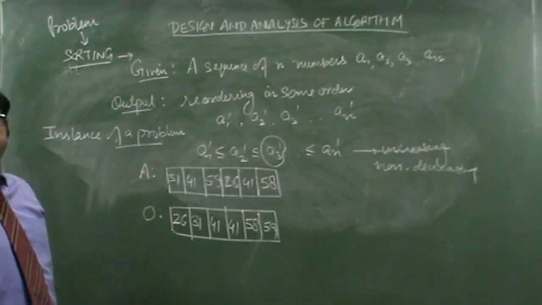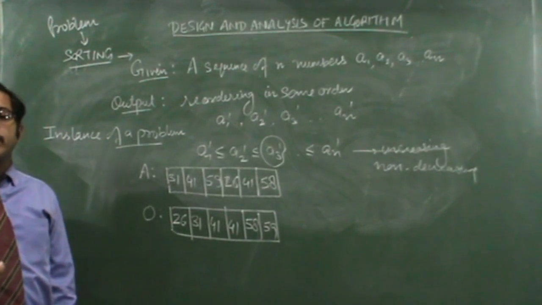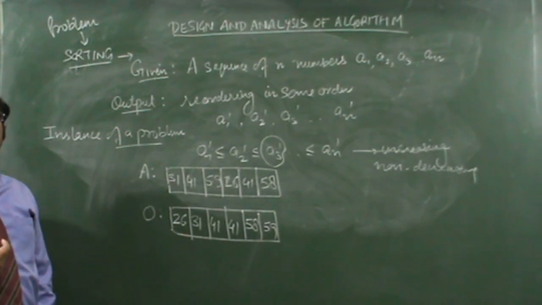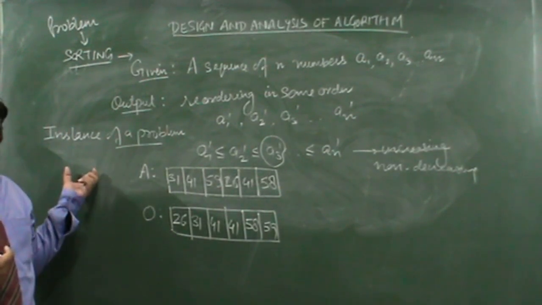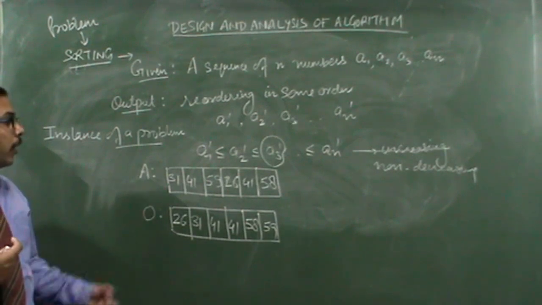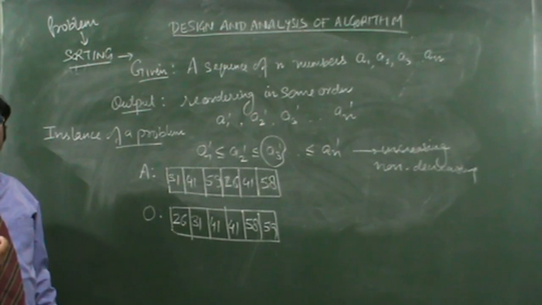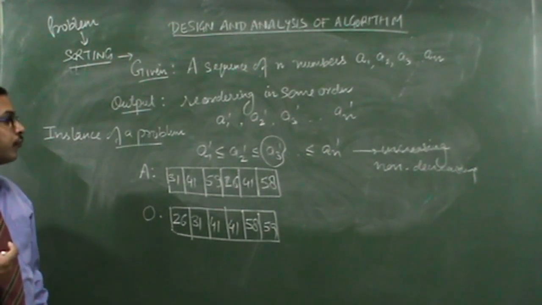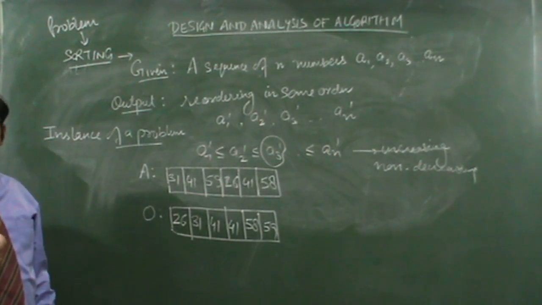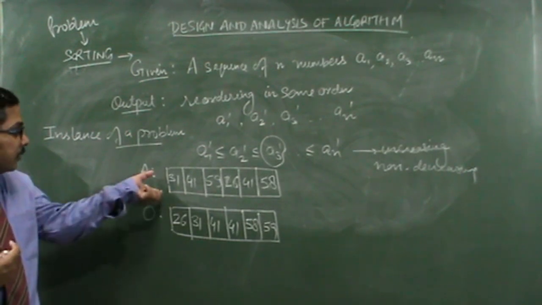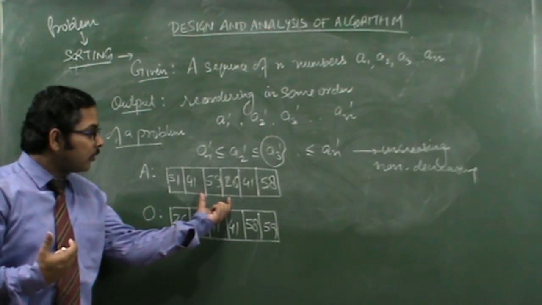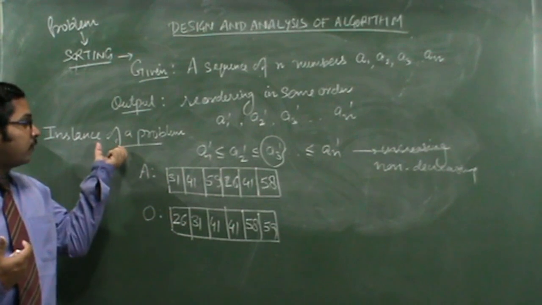An instance of a problem consists of the input needed to compute a solution to a problem, and that input satisfies whatever constraints are imposed in the problem statement. If we are given this input, then this is known as the instance of the problem.